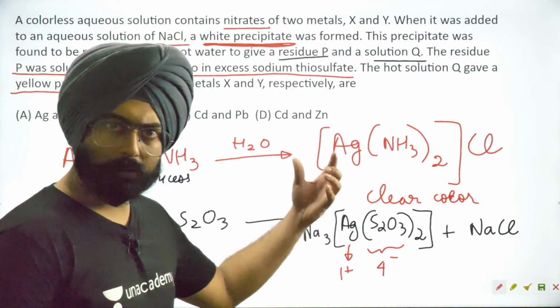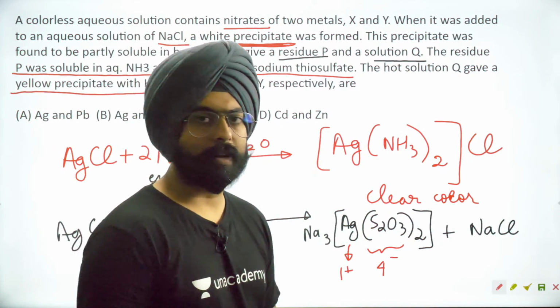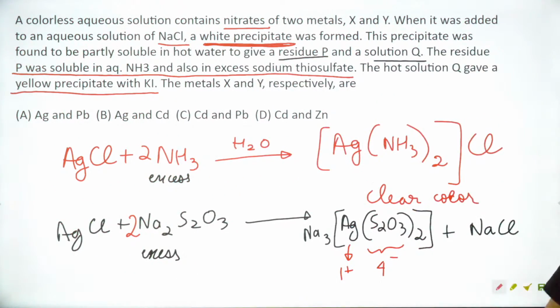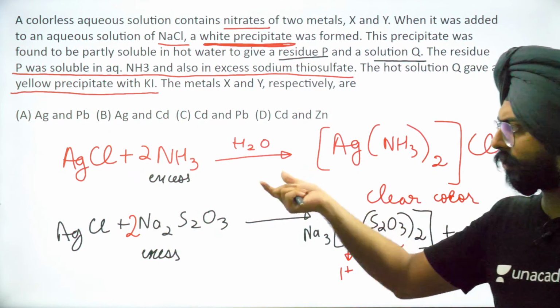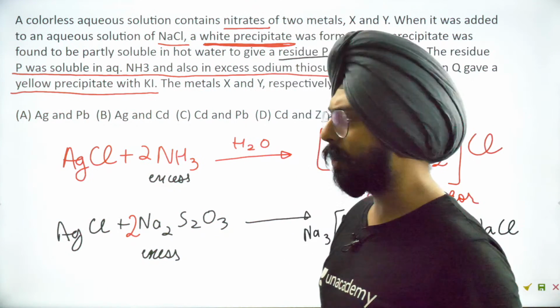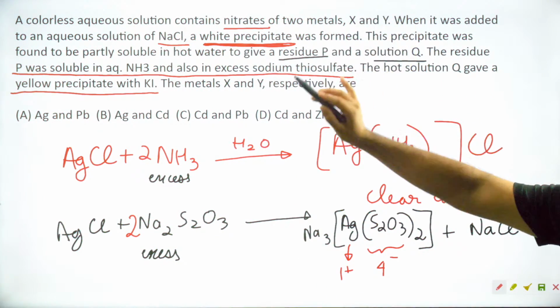Silver tends to make these coordination complexes with ammonia and thiosulfate. Please don't forget these reactions. These are important reactions. These reactions can straight away come in your NEET or JEE main exam as well. So silver का तो clear हो गया.